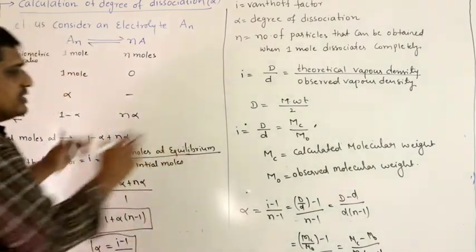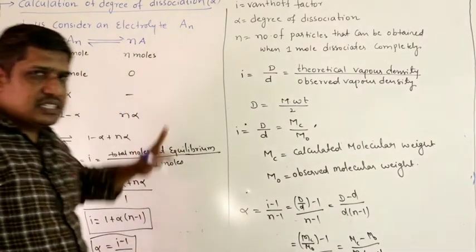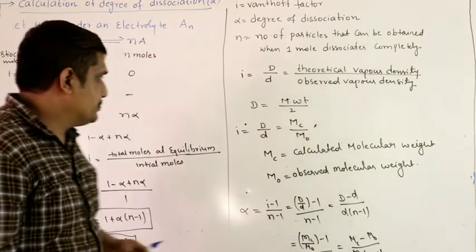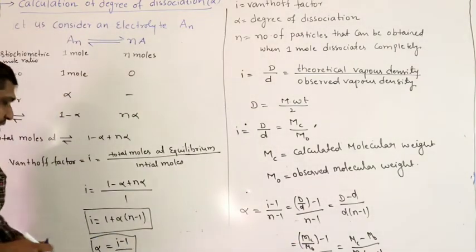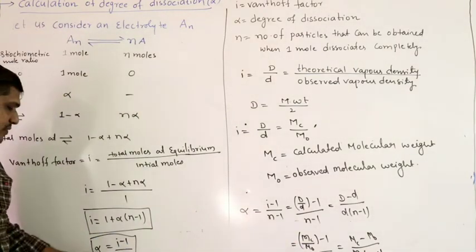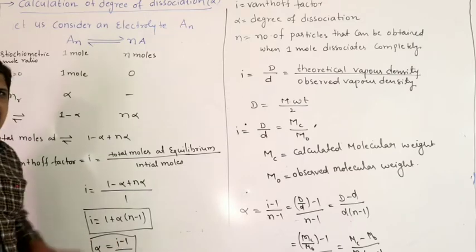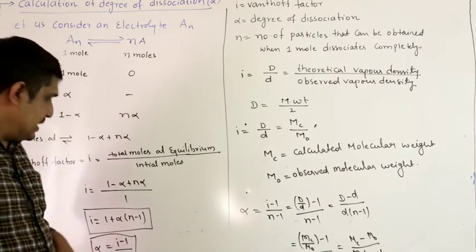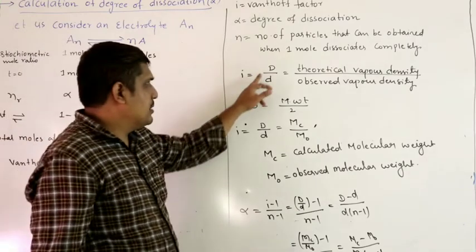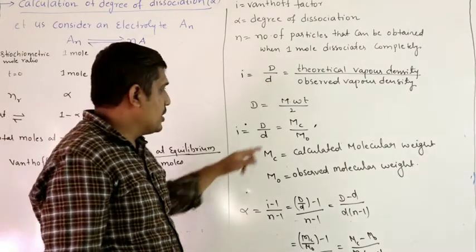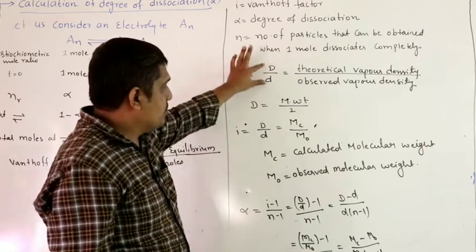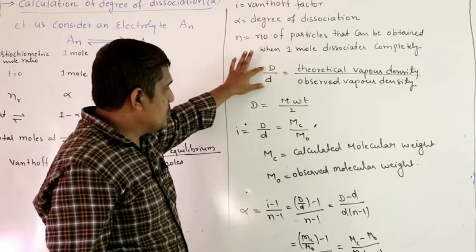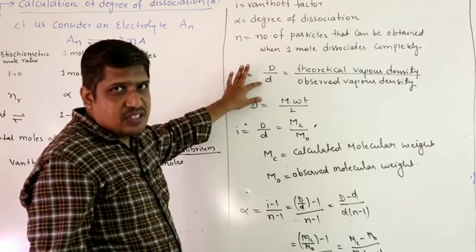So let us apply these equations for some examples to understand. Our aim is to find alpha. How to find alpha? (i minus 1) by (n minus 1). I will not be given directly, because that you will study in second year. How to find i? Capital D by small d, or MC by M naught. To find i, you have to use this equation, capital D by small d.